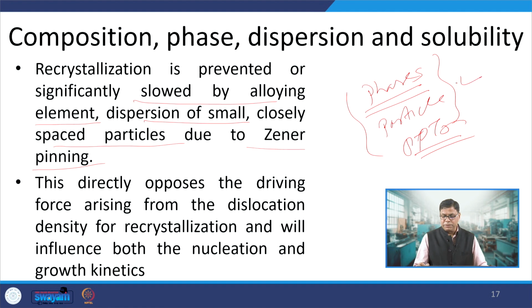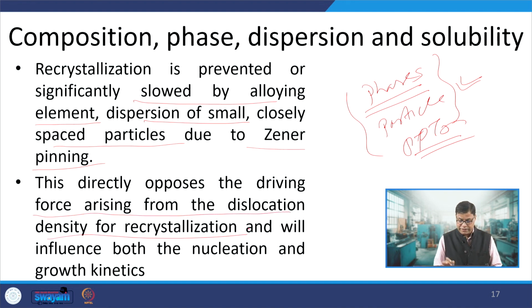The presence of these alloying elements, phases, particles and precipitates adversely affects the recrystallization process. It is slowed down. This directly opposes the driving force arising from the dislocation density for recrystallization and will influence both the nucleation and the growth kinetics.